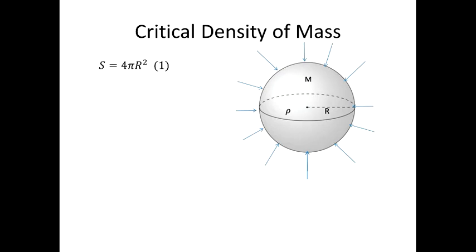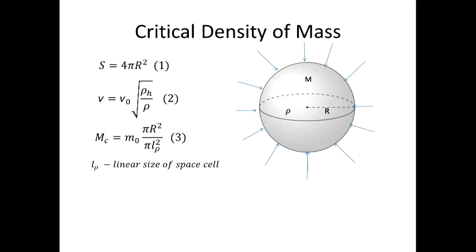So, the surface of the sphere restricts the amount of space cells, which can move inside of the sphere, and therefore defines the maximal mass of the sphere mc. It is possible to derive an equation for the critical density of the mass, when the surface area of the sphere is big enough to take in the exact amount of space to feed the evenly distributed mass m. In logarithmic form it looks like this.